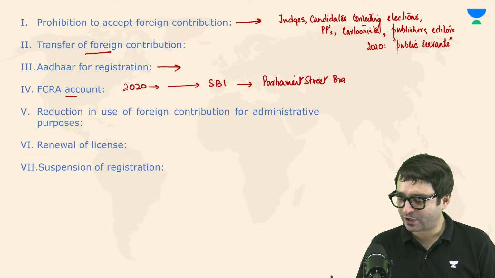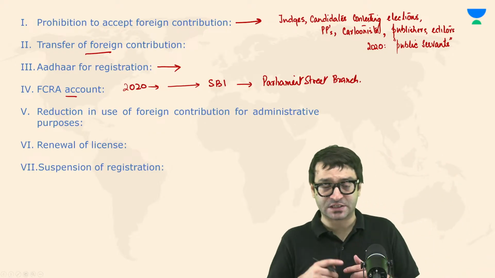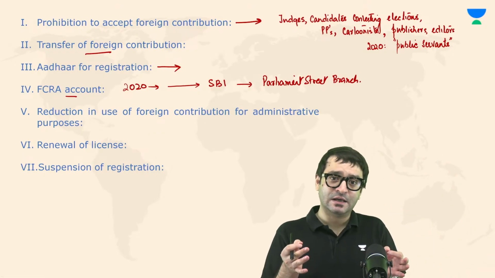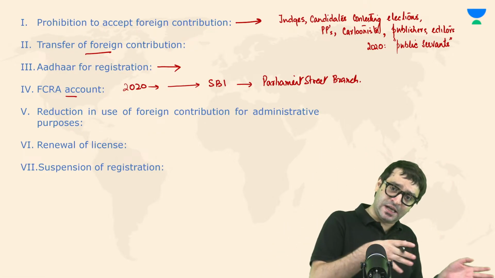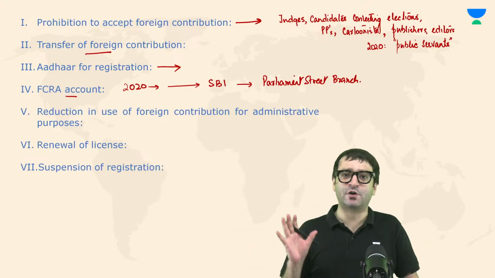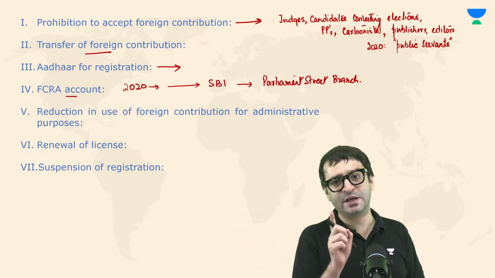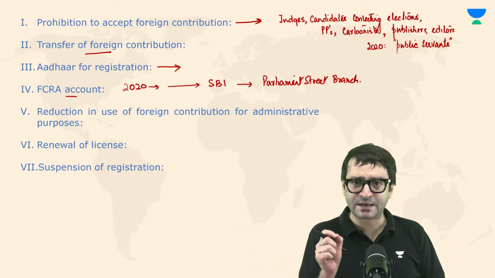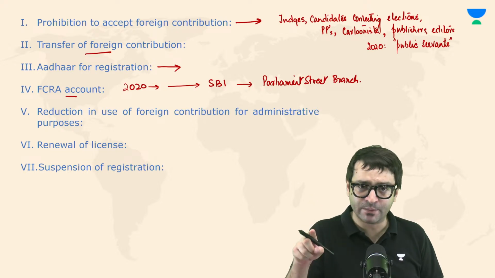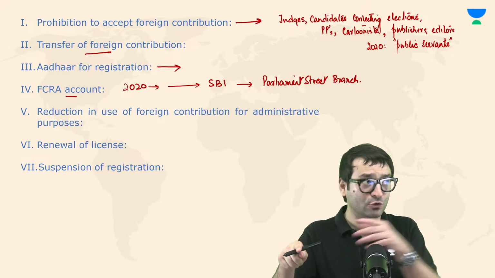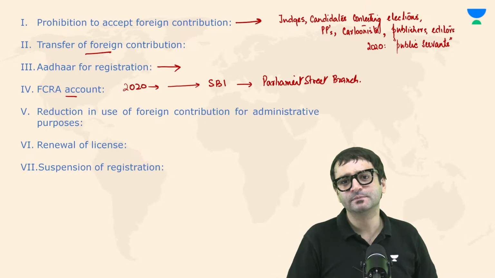That means now you cannot specify on your own in which bank and in which state, in which branch you will receive the foreign contribution. No, we will tell you. And we have told you that you can open the bank account in State Bank of India, Parliament Street. Only in that bank account you can receive the foreign contribution.